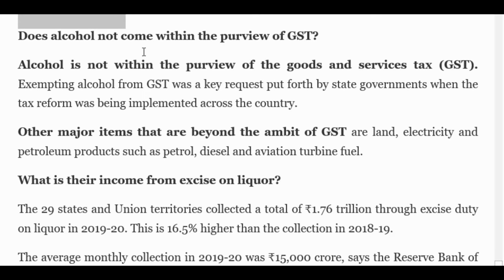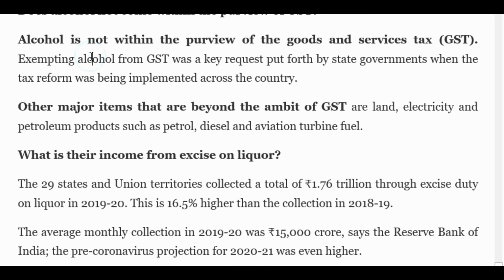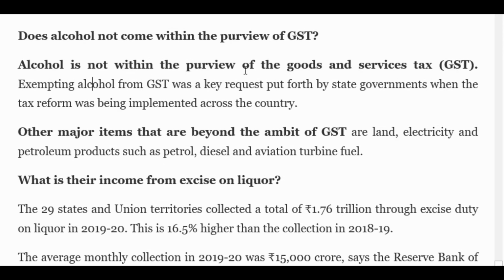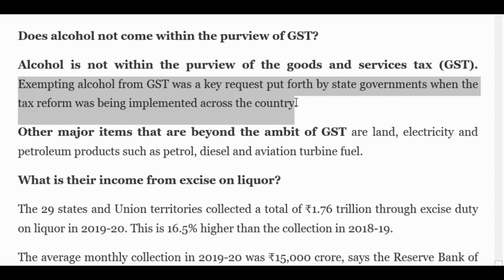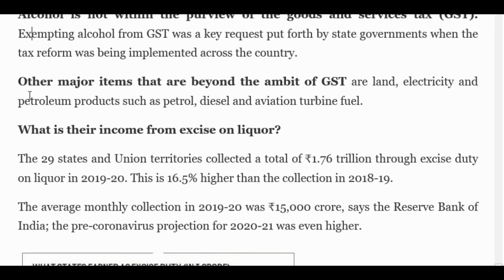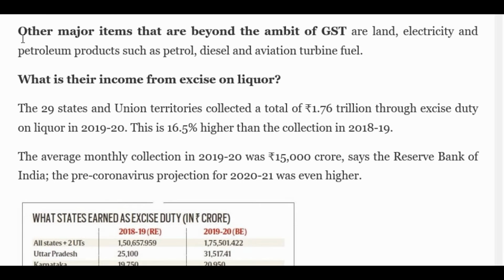Does alcohol not come within the purview of GST? Alcohol is not within the purview of goods and service tax. Exempting alcohol from GST was a key request put forth by state governments when the tax reform was being implemented across the country. Maybe the reason was this only, so that the states could use this as a means to get more income for themselves.